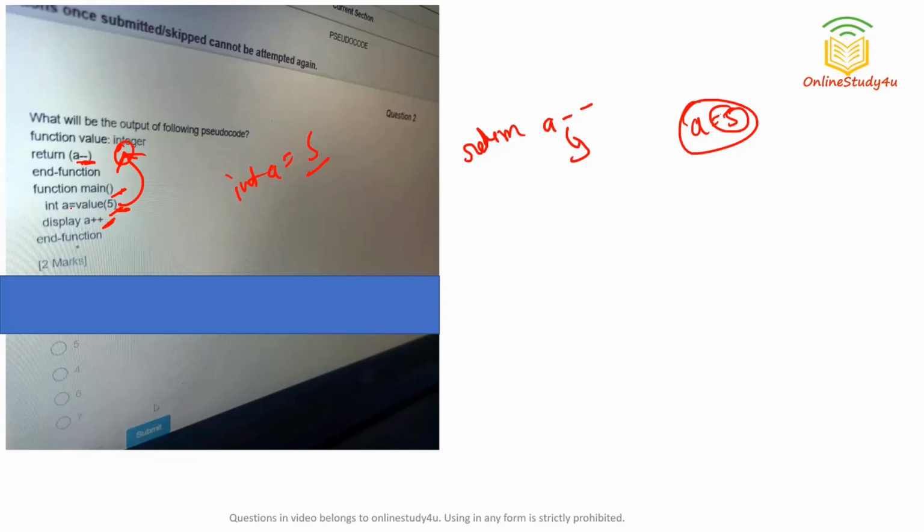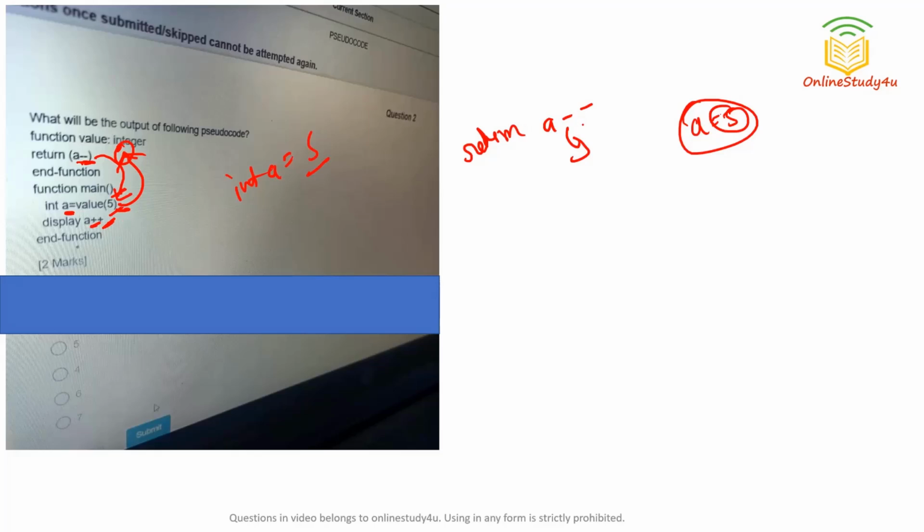So don't think that we are making any sort of changes in this a. So whatever was done, like a from here you passed, so 5 is stored in a, not 4, because first the value was used, or the value was stored in this variable a, which is present in our main function, and then in the local variable of the function some changes have been done. So that's why 5 will be stored here. Now here also you are displaying a plus plus.